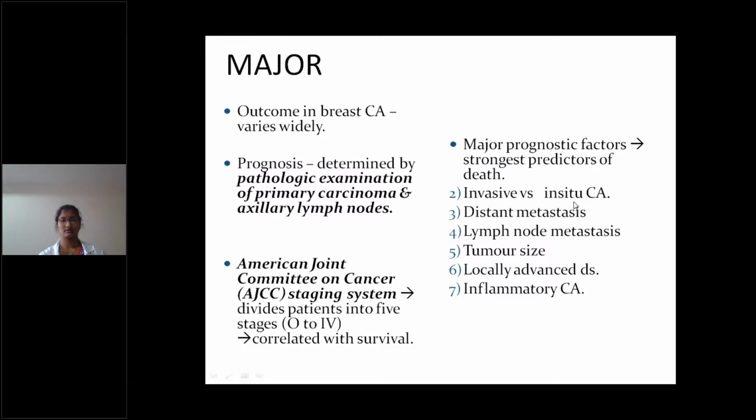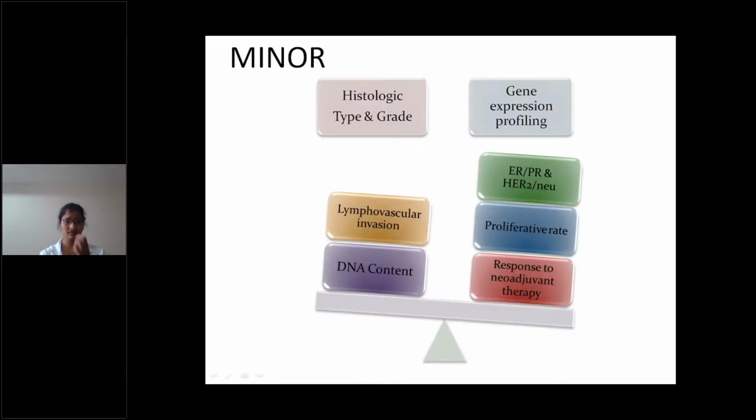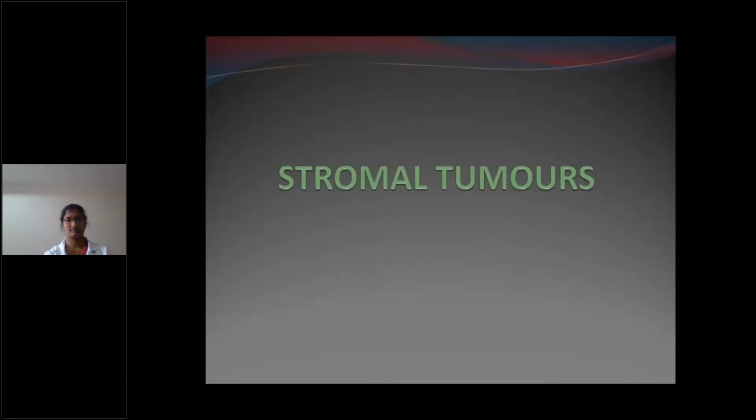What are the major prognostic factors? They are invasive versus in situ carcinoma, distant metastasis, lymph node metastasis, tumor size, locally advanced disease, and inflammatory carcinoma. These are the major prognostic factors. Minor ones are histological type and grade, gene expression profiling, lymphovascular invasion, DNA content, ER/PR and HER2 positivity, proliferative rate, and response to neoadjuvant therapy. These are all the prognostic factors.